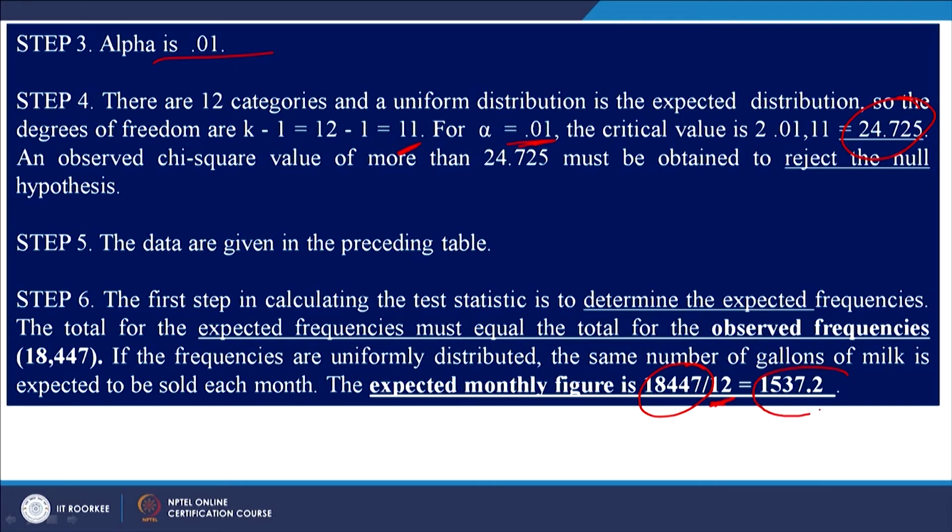So, this is the expected frequency of a particular month, and this will remain same for all other 11 months. The total expected frequencies must be equal to the total observed frequencies.